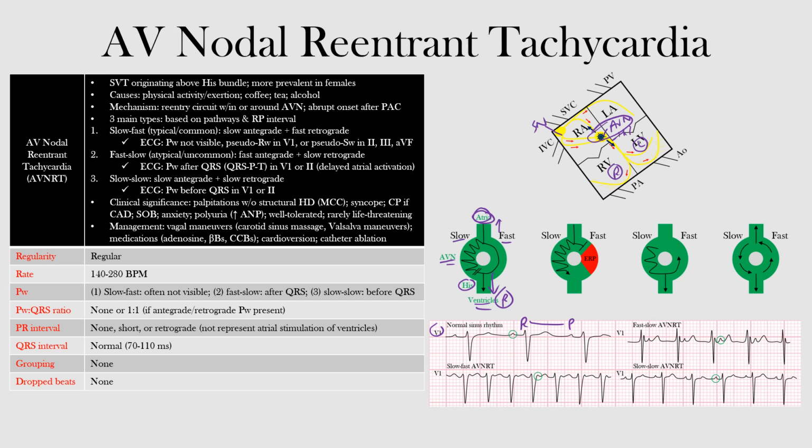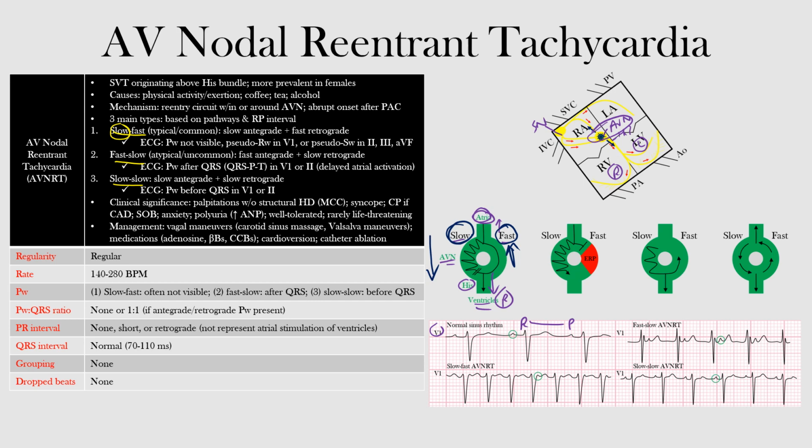Okay, so if you look here, we have three different types: the slow-fast, the fast-slow, and the slow-slow. Okay, and we're saying that the first word here, so the slow part of slow-slow or slow-fast, represents antegrade conduction. Okay, so if you look here, this is our slow pathway that would be going antegradely, and then we have the fast pathway, the second part of the word, that goes retrogradely, okay? And you'll see this naming is consistent throughout. So we'll start with the common or typical form, the slow-fast AVNRT.